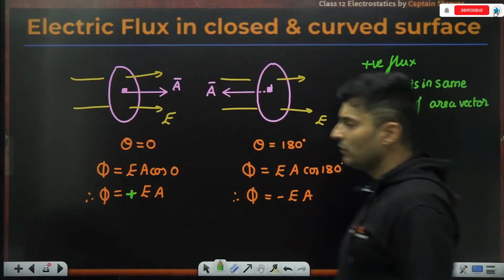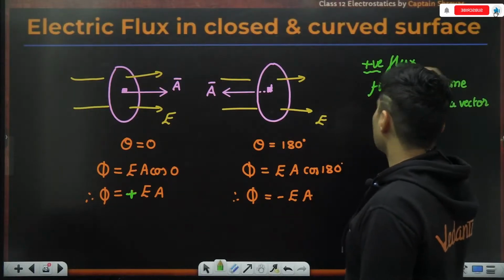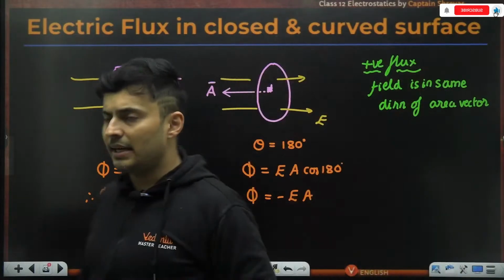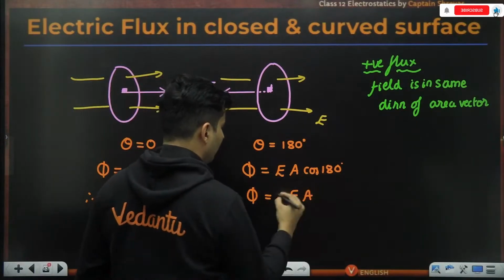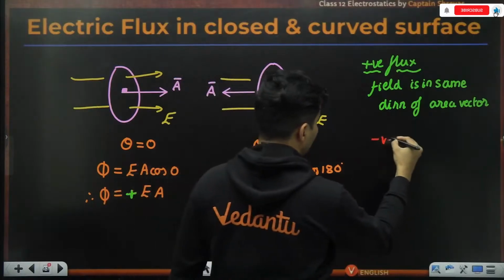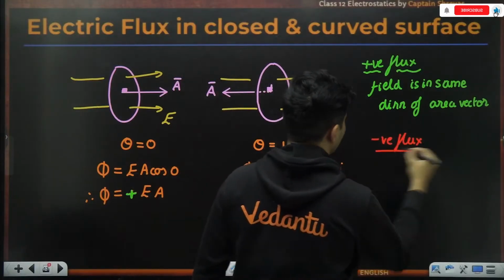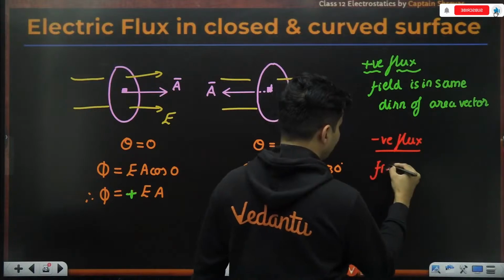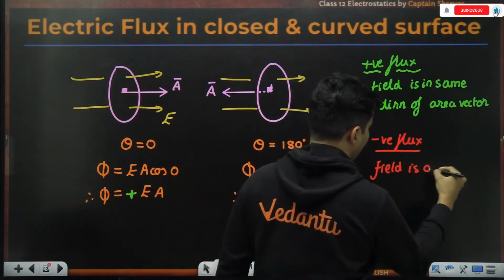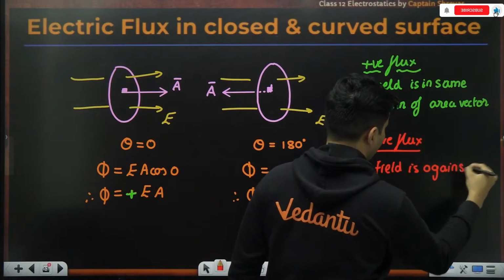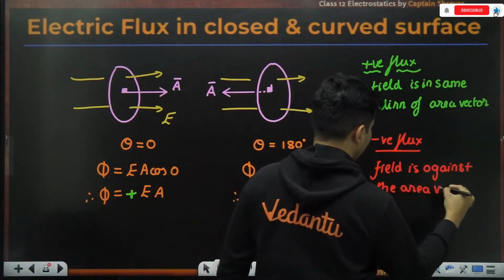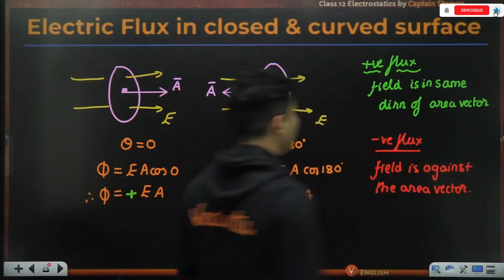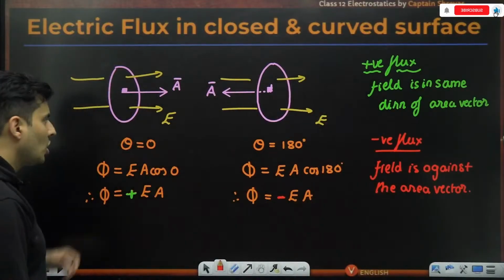It's going on the same side. But the moment it is negative, negative flux just means the field is against the area vector. That is the meaning of it.